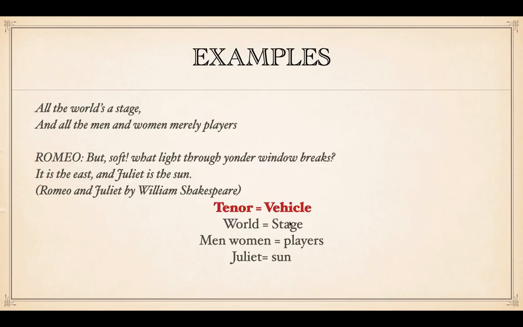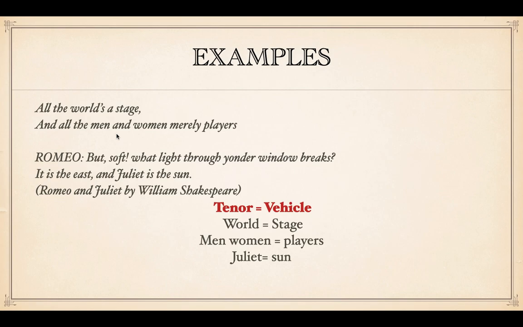Now let's take some literary examples. The very famous one is from William Shakespeare's As You Like It. All the world is a stage, and all the men and women merely players. A very beautiful analogy, the use of metaphor. Here, world is compared to a stage, and men and women are compared to players. So this is an example from As You Like It by William Shakespeare.